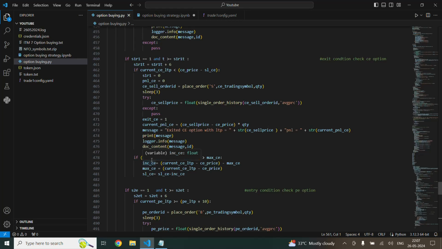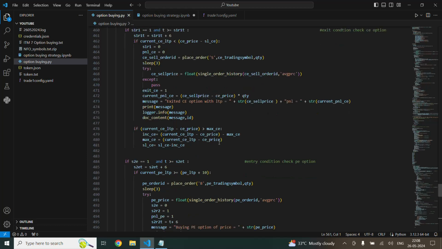So when it crosses the 22, let's say the price becomes 130 and our entry price is 100. So it satisfies this condition because we have set this maximum CE as 22. So trailing stop loss will be triggered. So our new stop loss will be 22 minus 7, that is 15. So our stop loss will be entry price minus 15. This will be our new stop loss. Like this the trailing stop loss will be continued.